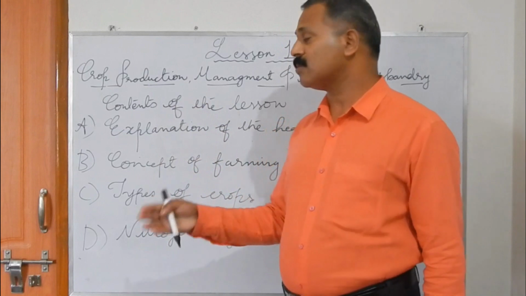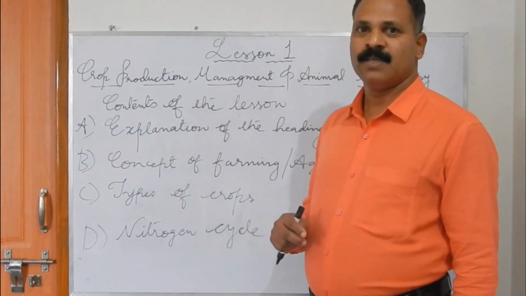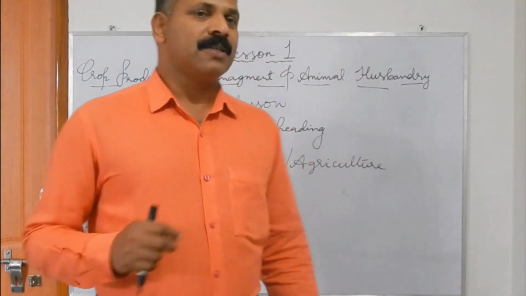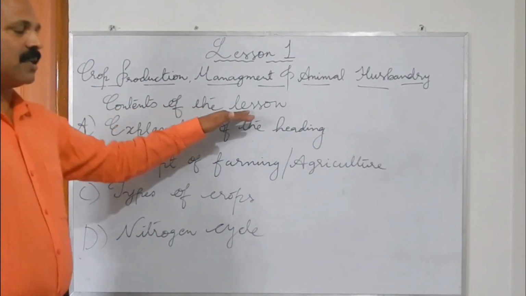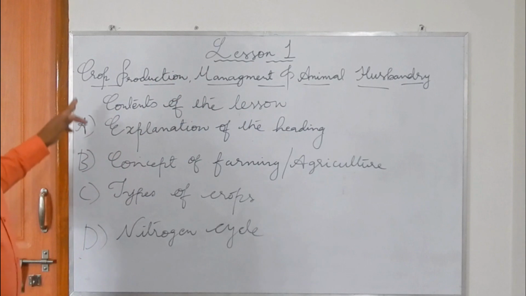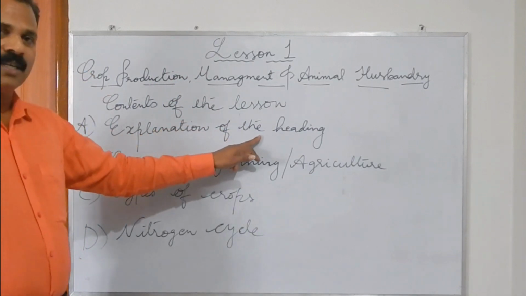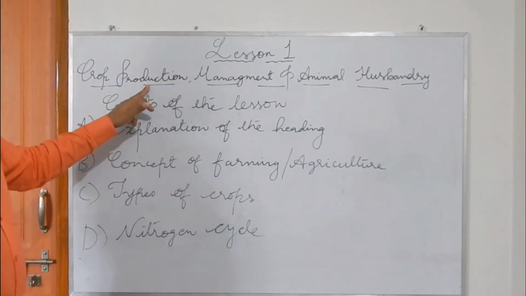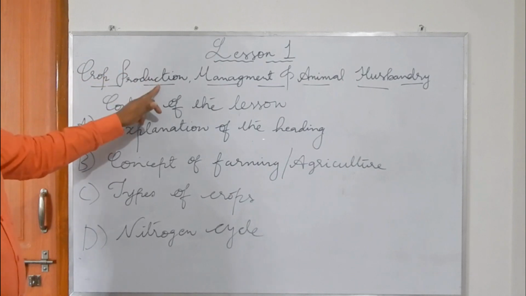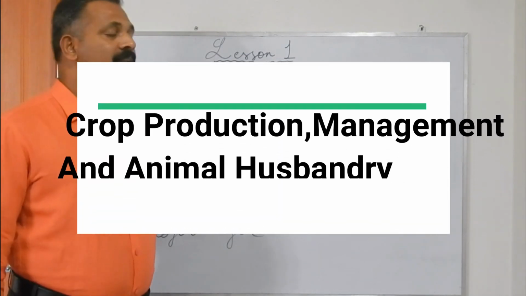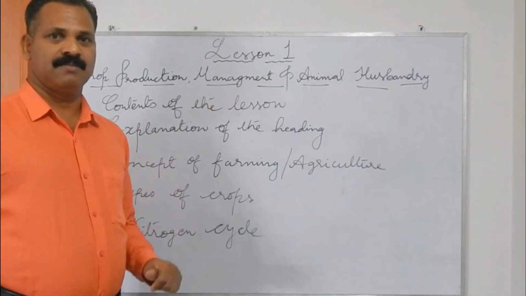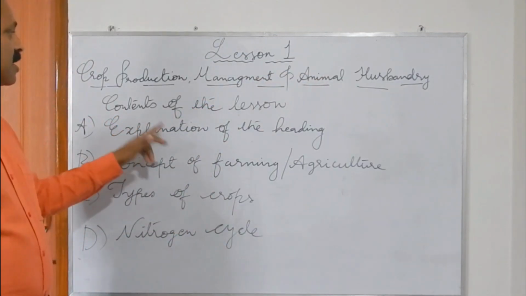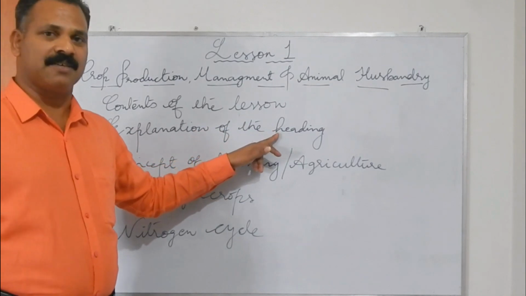Those topics I have also included. So the important points: the first one, the contents of the lesson. First, explanation of the heading. The chapter's heading is crop production, management and animal husbandry. Each word we will study in detail. That's the introduction, explanation of the heading.